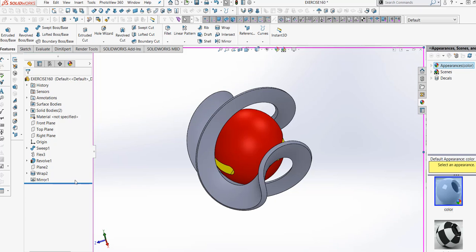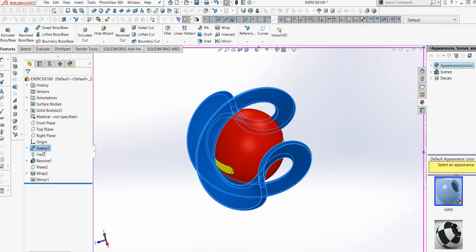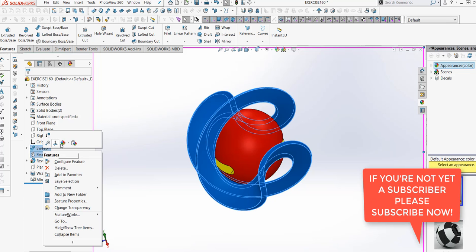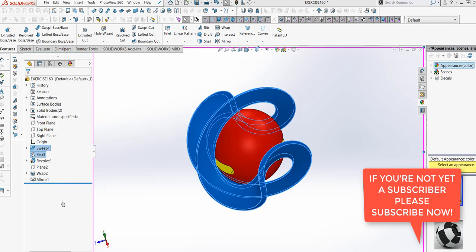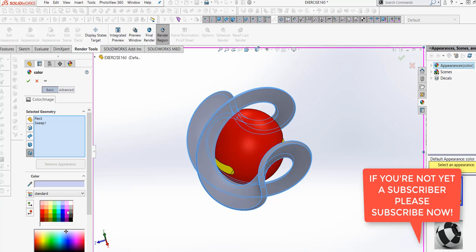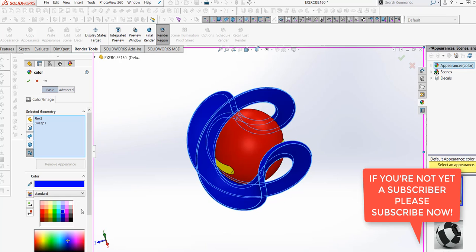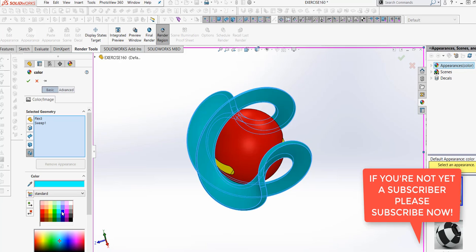And now the flex itself, the flex and the sweep will be colored blue. Let's say, yeah, it's blue, it's better.